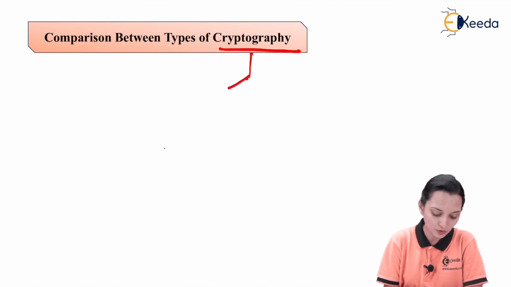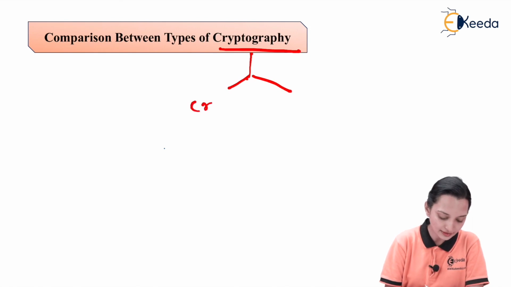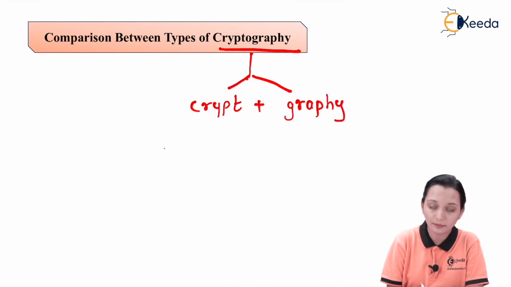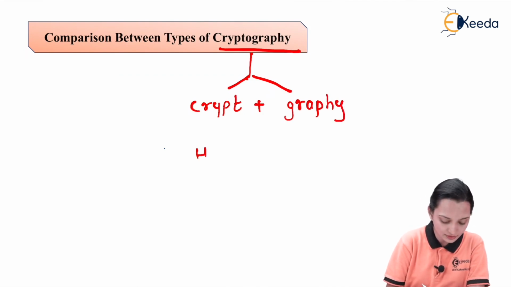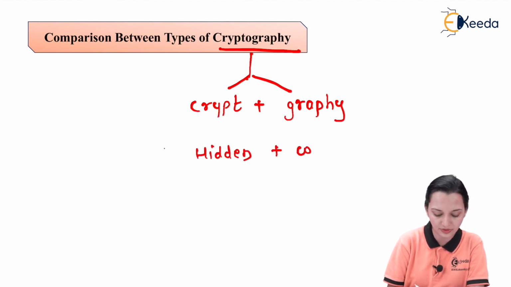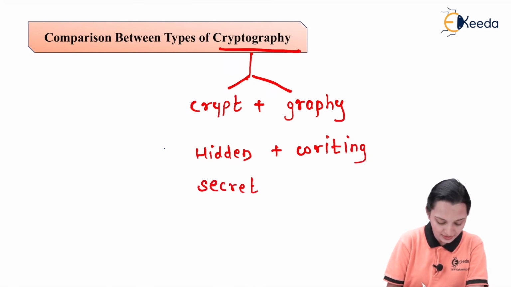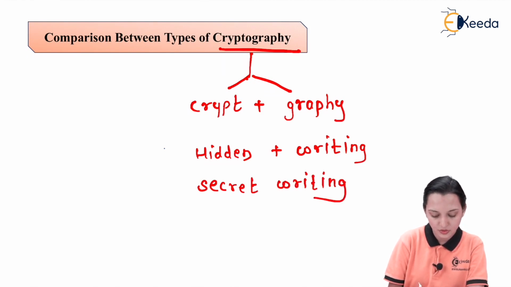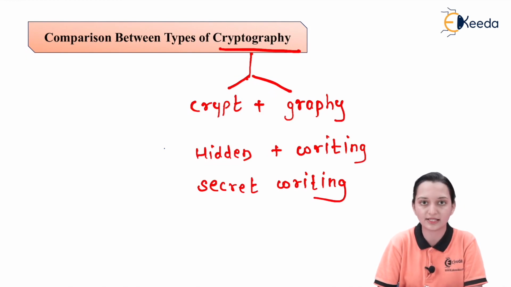The word cryptography is derived from the Greek language and it can be split into crypt plus graphy. Now, the meaning of crypt is nothing but hidden, and the meaning of graphy is nothing but writing. So, hidden writing, many times also known as secret writing, is nothing but cryptography. So, why is cryptography necessary?